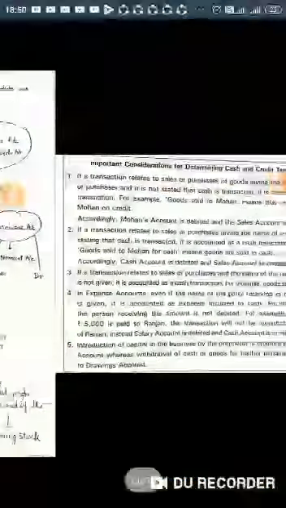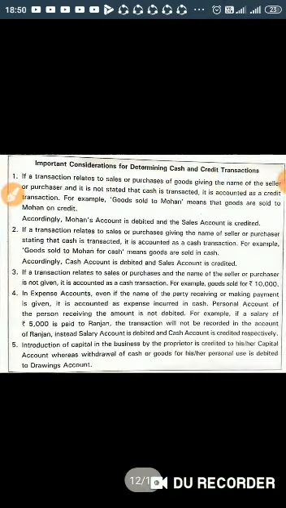Apart from this, there are some important considerations for determining cash and credit transactions. How will you decide whether it is a cash purchase or credit purchase, and whether goods sold is a cash sale or credit sale?